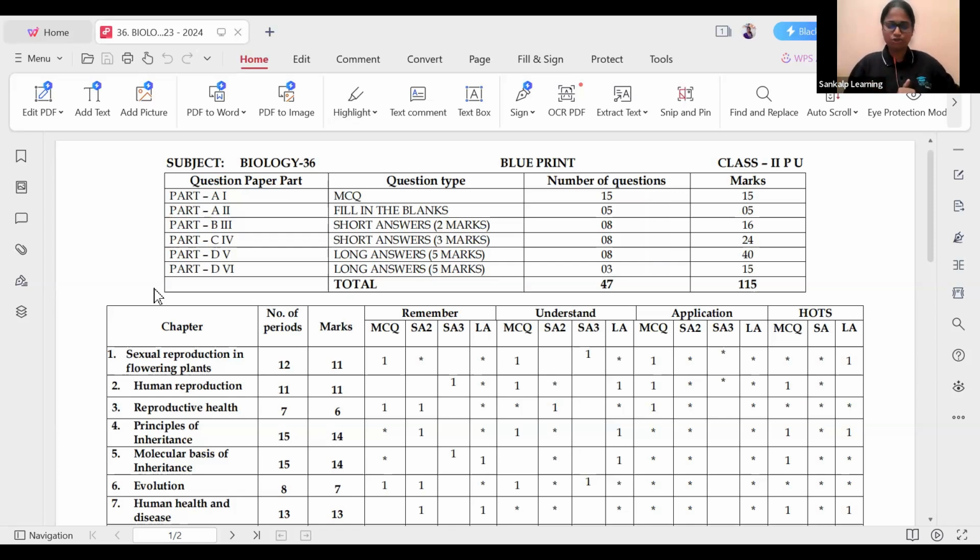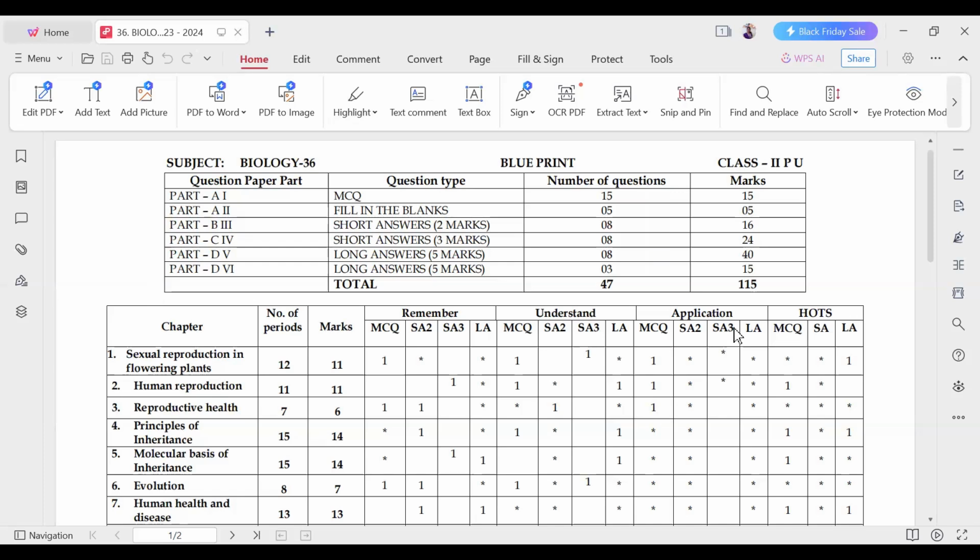Until now there was not much focus on multiple choice questions, but now they have included them. Why? You have to read each and every line of the textbook, because it enhances your knowledge. So that is why multiple choice questions are included in this question paper this year. And one more thing is, it will be very helpful for you for CET as well as NEET.